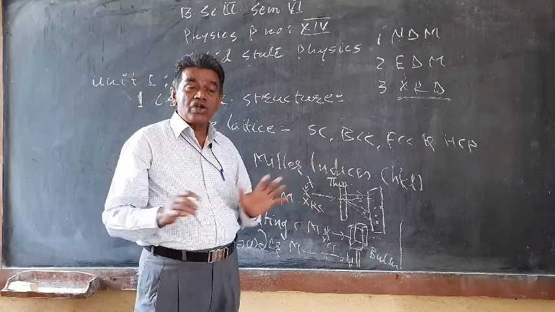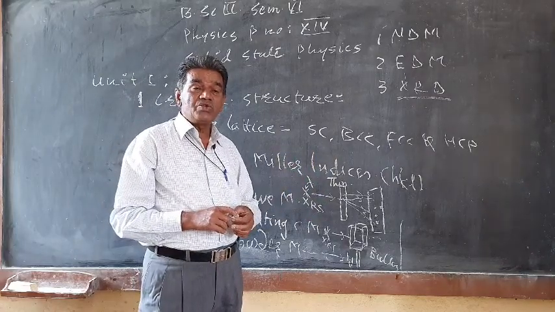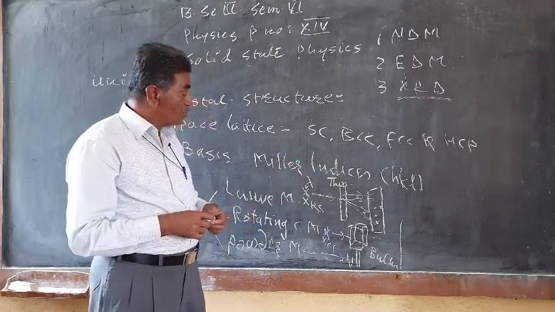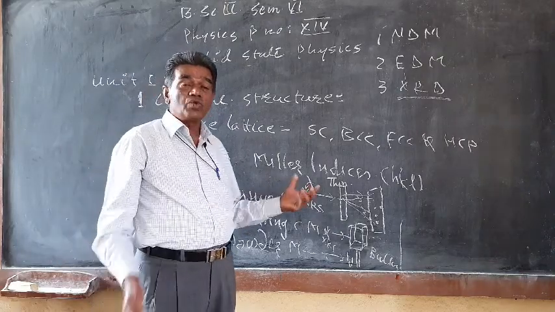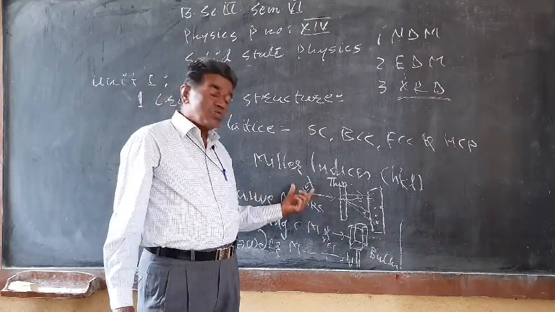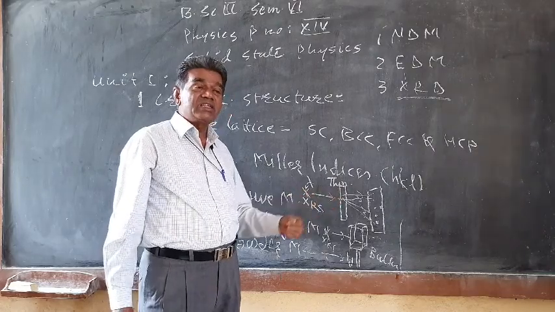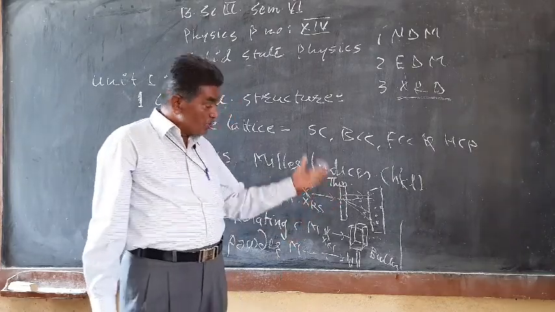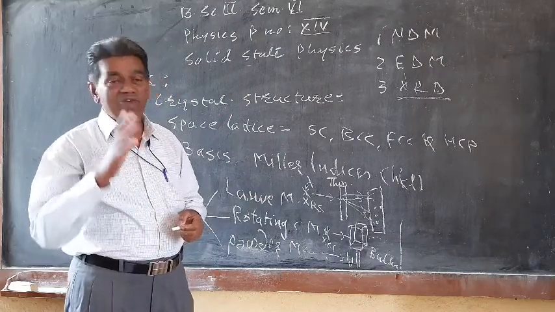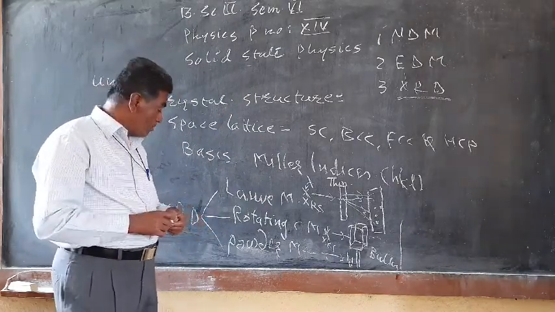With white or visible light we do not get diffraction, but with X-rays we do. Students, you must find the answer at home.